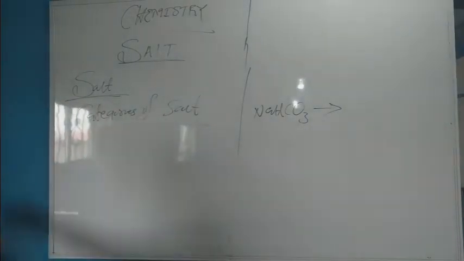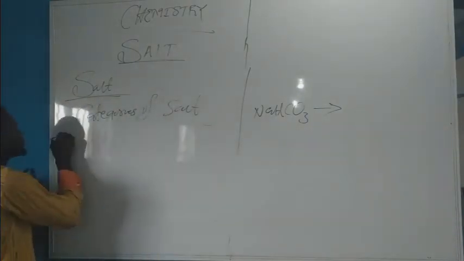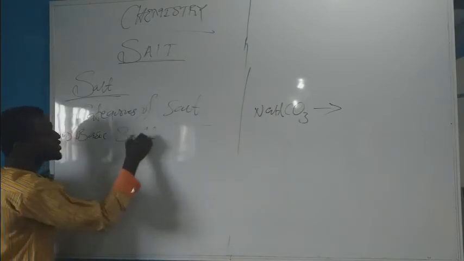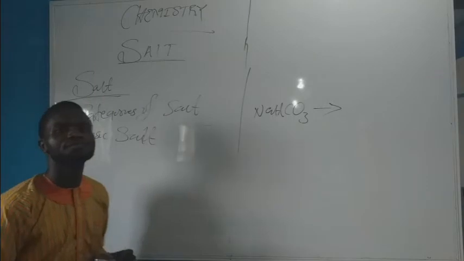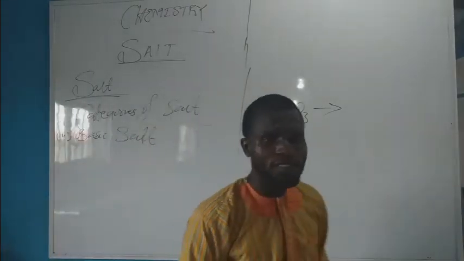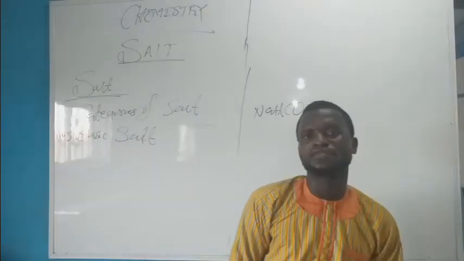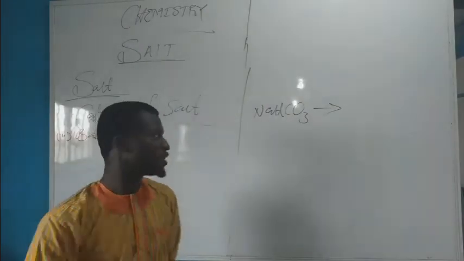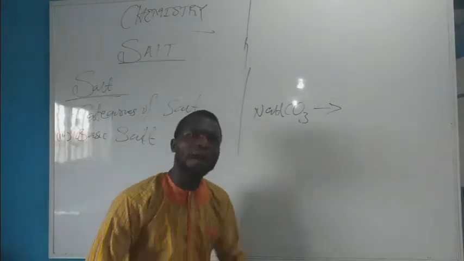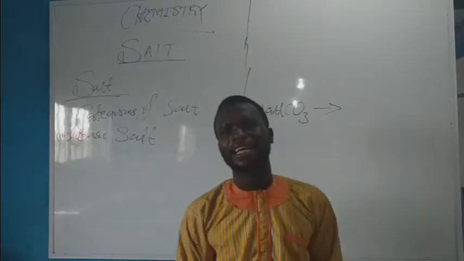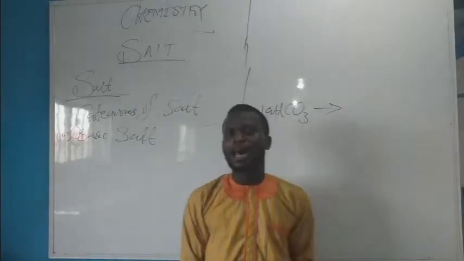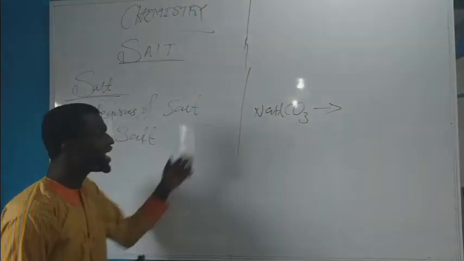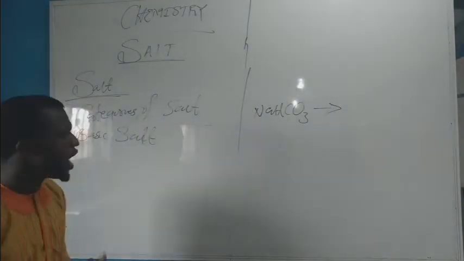Then we have the third category, which is called basic salt. The third one is called basic salt. What is a basic salt? Recall, normal salt is formed by a monoprotic acid. Acid salt is formed by a polyprotic acid. Basic salt is formed by a polyacid alkaline or polyacid base. And of course, recall from the preceding lesson on bases, you will realize what is the acidity of a base, or hydroxity of a base.